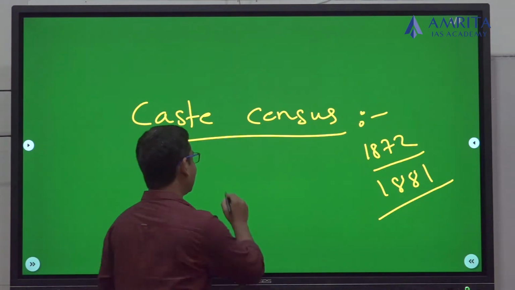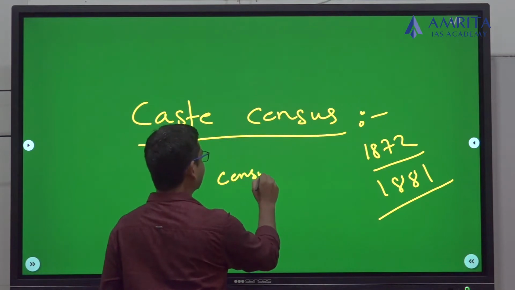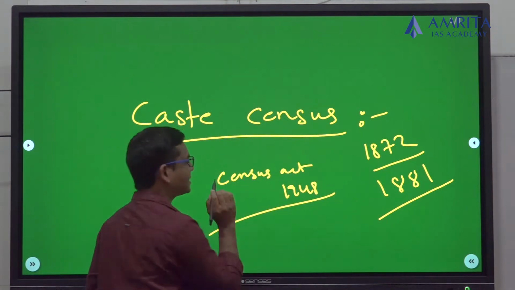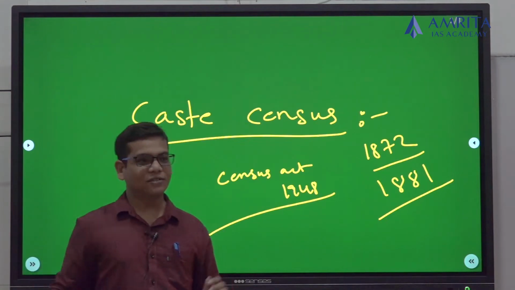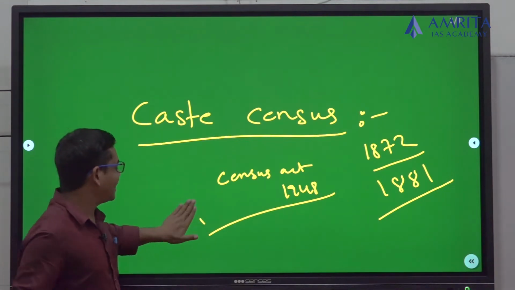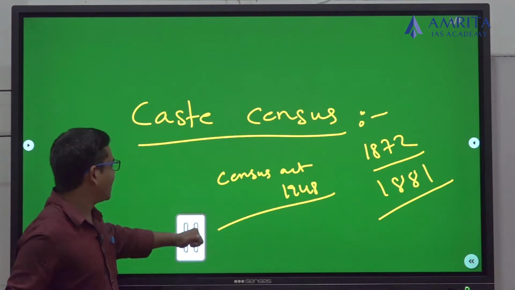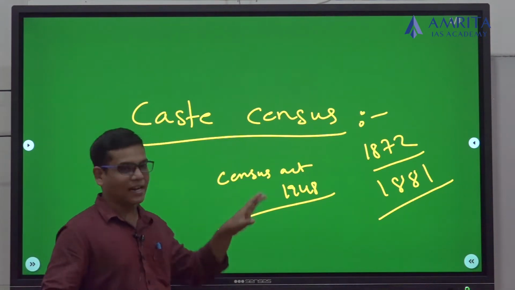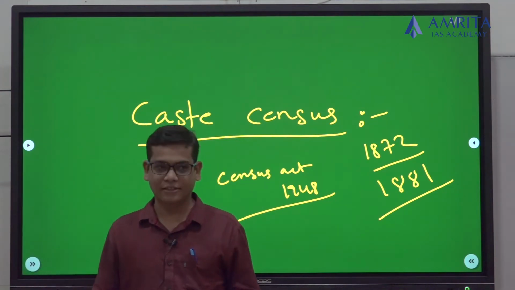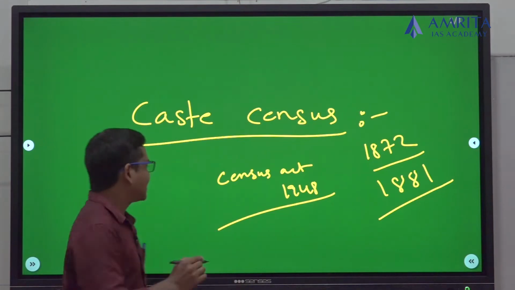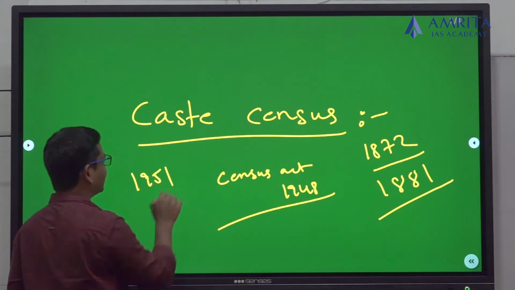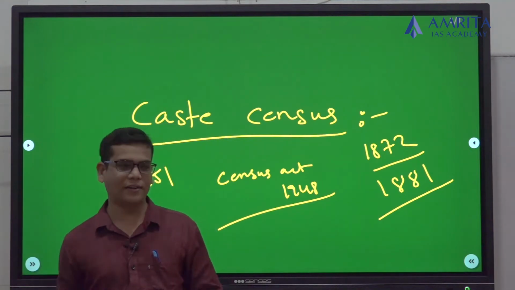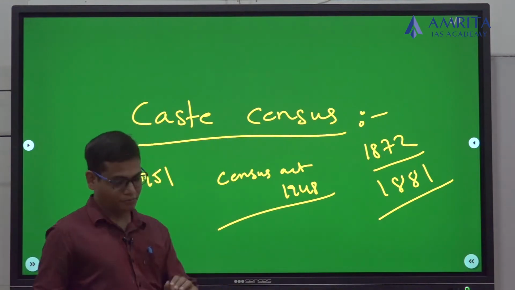And after independence, we enacted a legislation. That legislation is the Census Act 1948. This was a legislation we enacted in independent India. According to the Census Act, we calculate the census. The exercise started first in 1951, and after that 61, 71, 81, 91, 2001, 2011. These many exercises we have done.